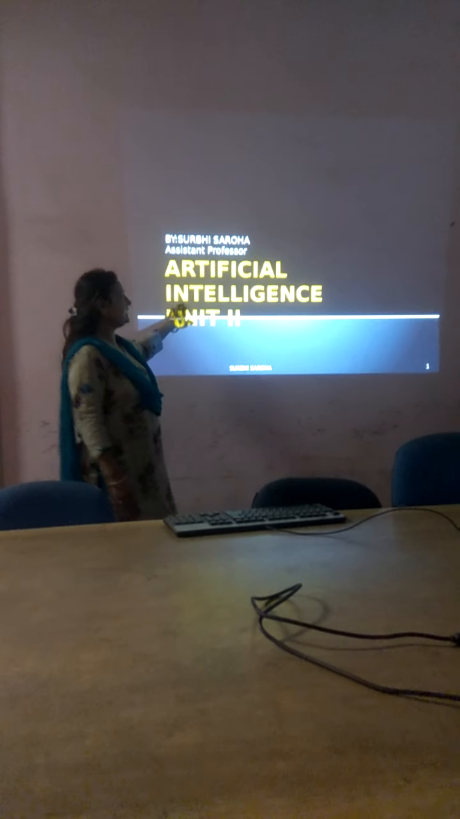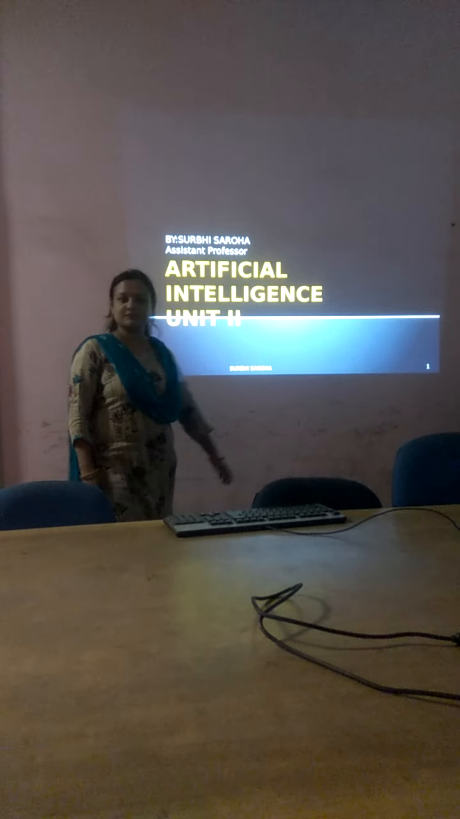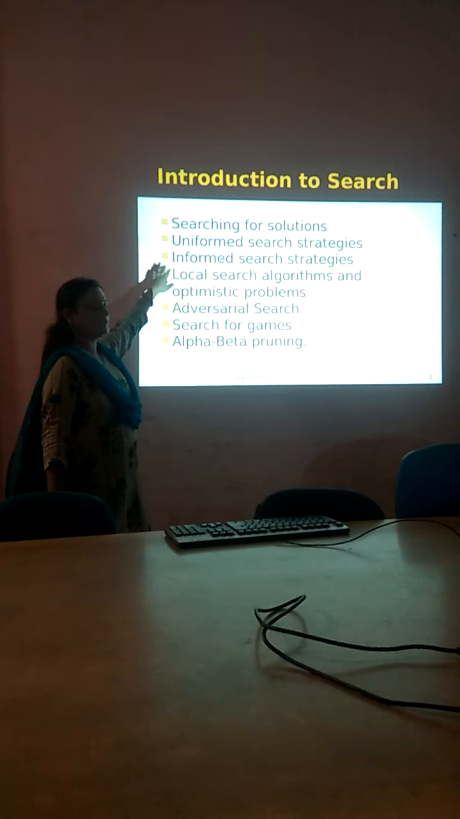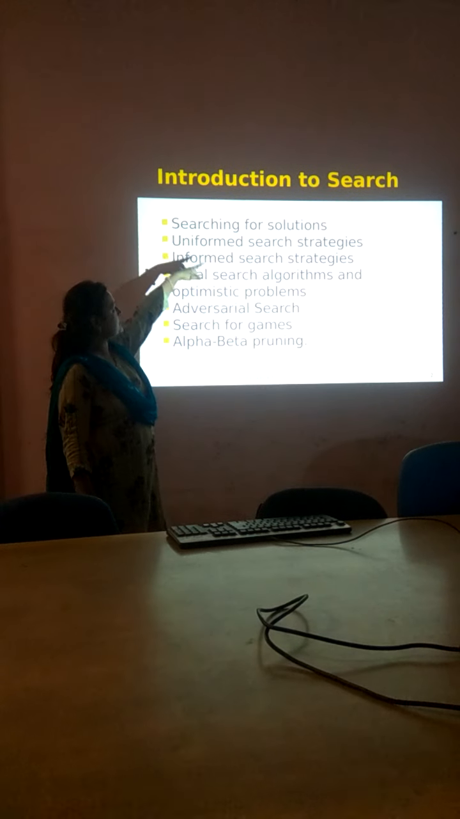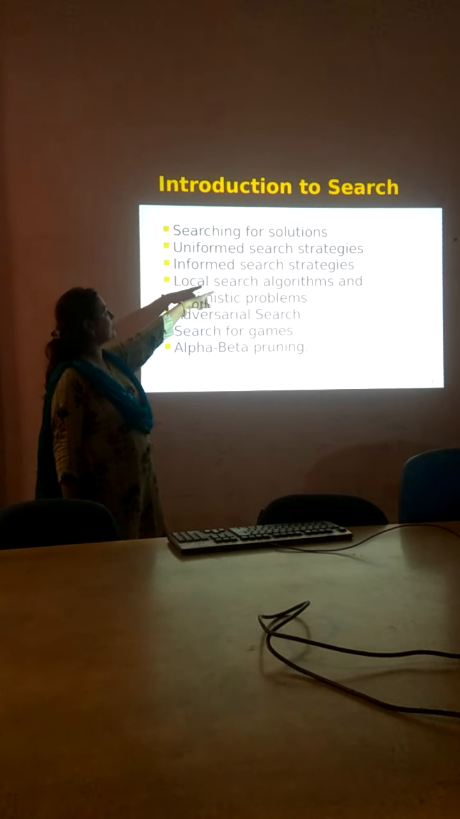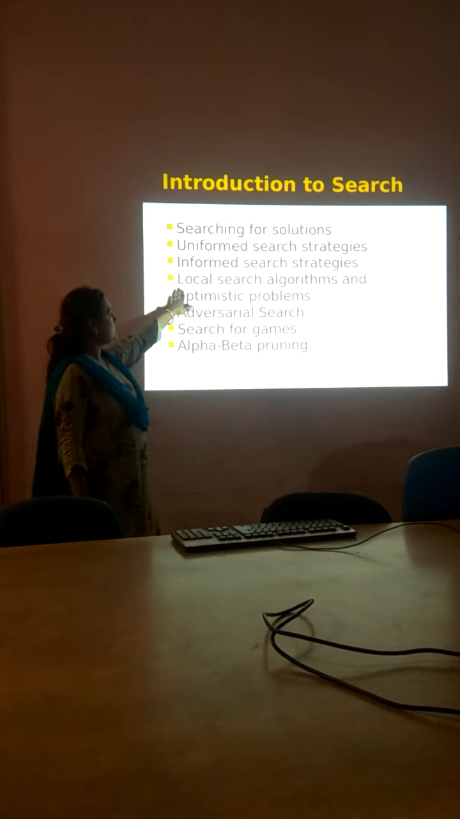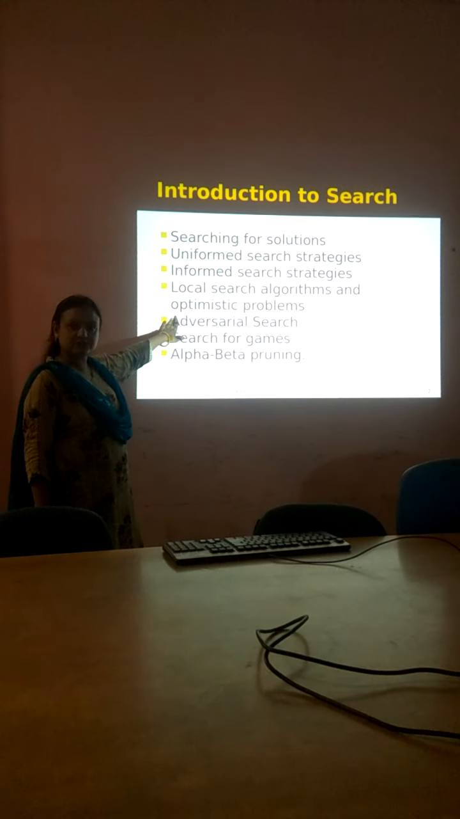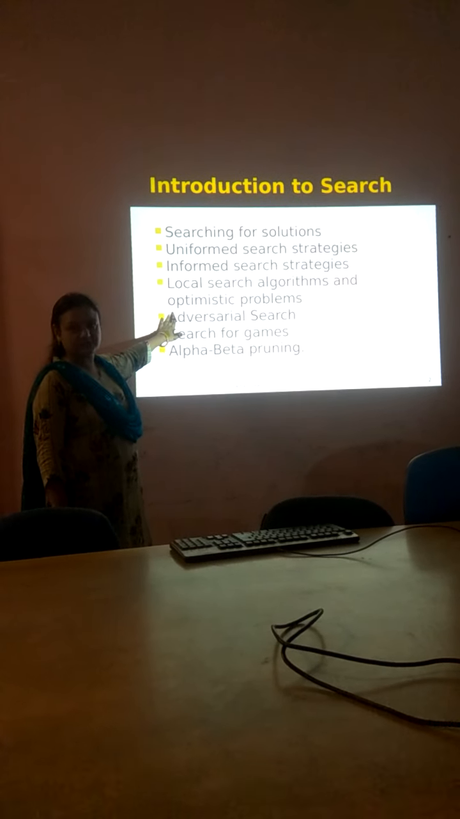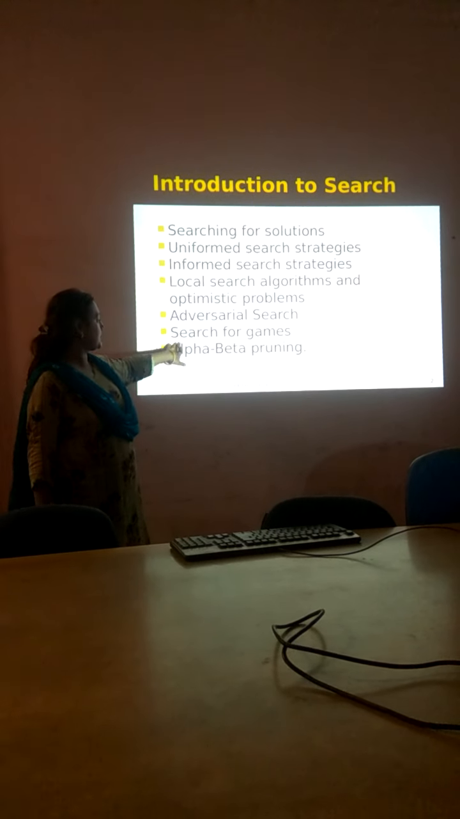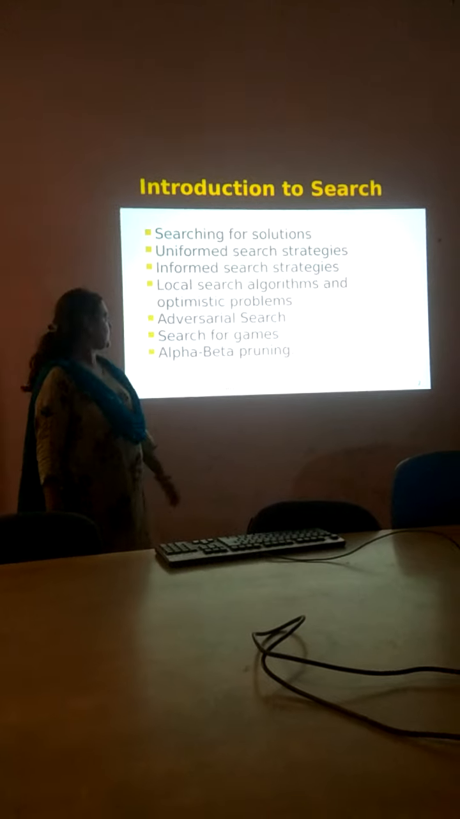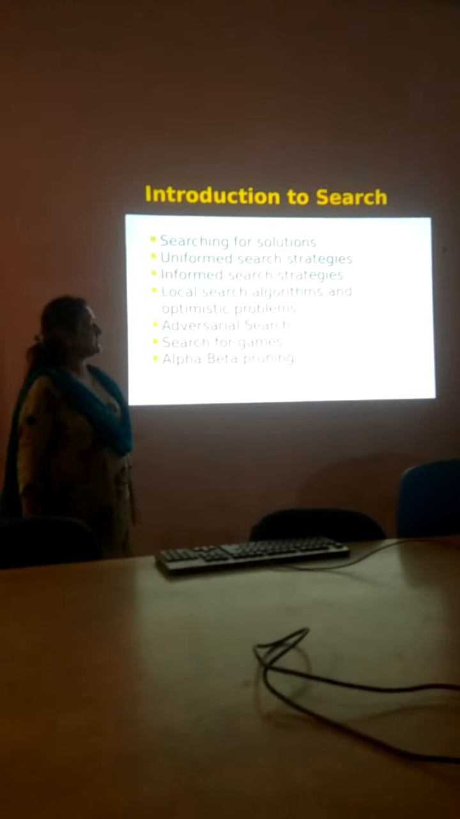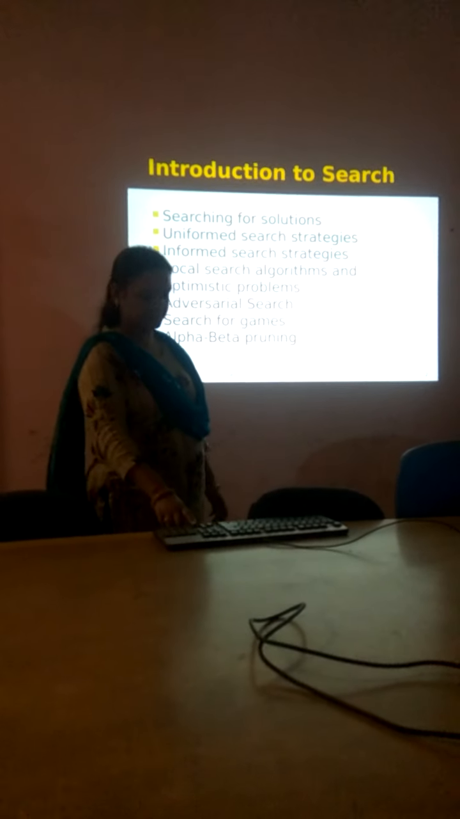This is Artificial Intelligence Unit 2 and myself is Mr. Sarana. First of all, introduction to the Unit 2 topics. This is searching for solution, uniform search strategies, informed search strategies, local search algorithm and optimistic problems, adversarial search. Adversarial search, search for games and alpha beta pruning I will be covering in the other part of this video, right? So till then I will be just covering informed search strategies and all types of it in this video.